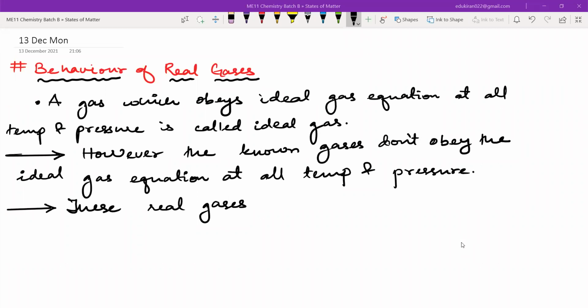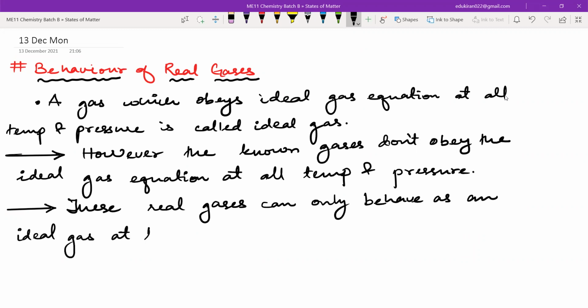These real gases can only behave as an ideal gas at high temperature and low pressure. And we will prove this point mathematically at the end of today's class.